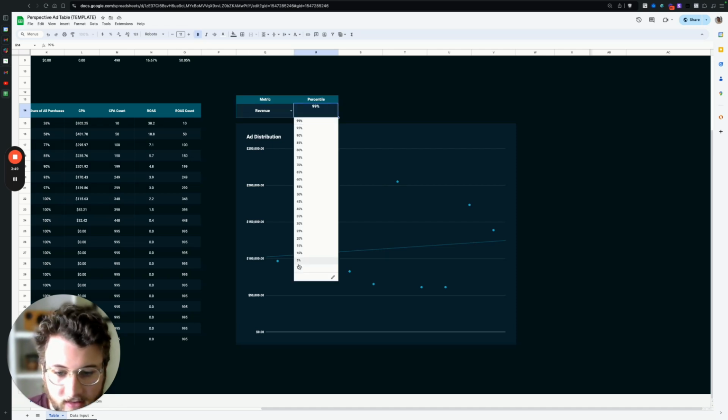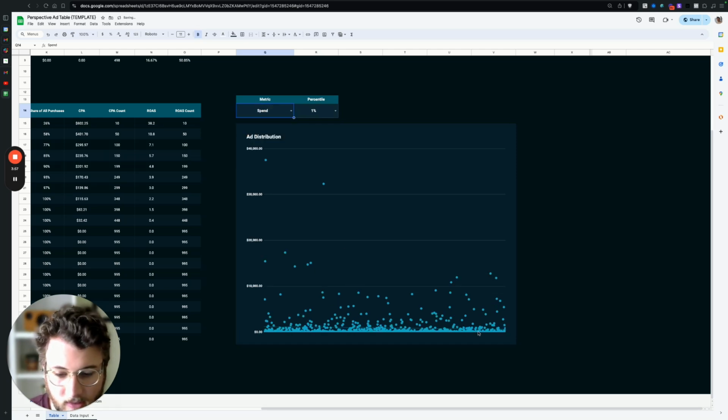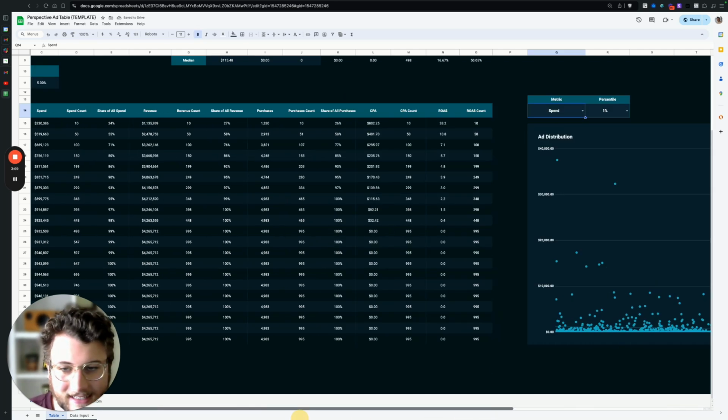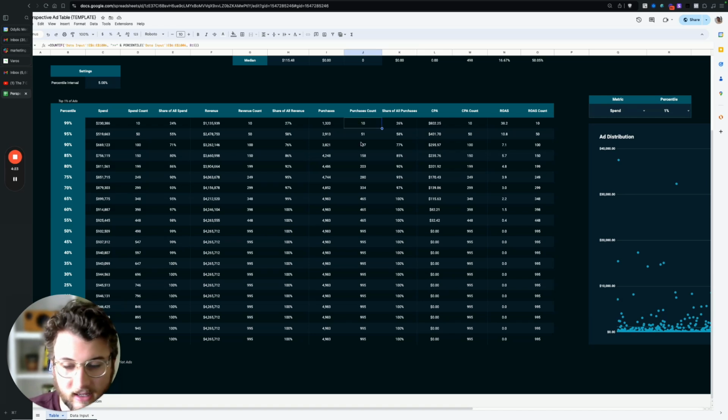But when we look at all the ads, pulling in the 99th percentile, we can see that most make almost no revenue, and most really never even spend. Most spend pretty much zero. So let's get into this a little bit deeper. There are 10 ads in the top 1%. Those 10 ads get 24% of all spend, they're responsible for 27% of all revenue, and 26% of all purchases. If you had a choice, you would want to only ever get an ad like one of these top 10. That would be ideal.